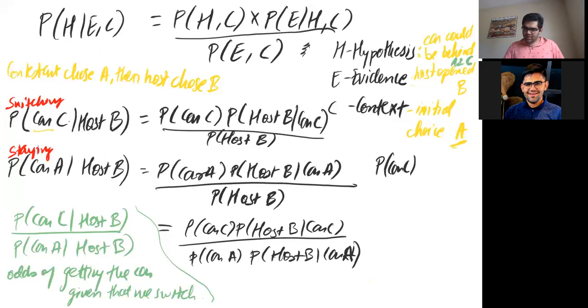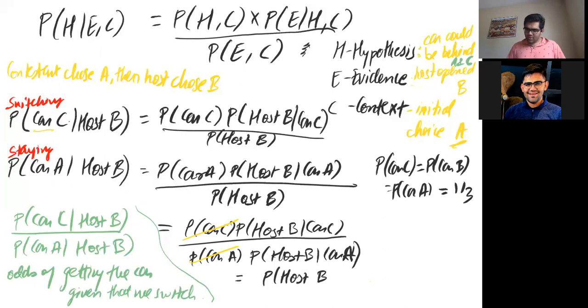P of car C is equal to P of car B is equal to P of car A is equal to 1/3. And hence we can just cancel these parts right here, for which we'll have P of host B given car C upon P of host B given car A. Right? So we are clear on this. So these are the odds of us winning a car given that we switch. Okay. So let's go forward.